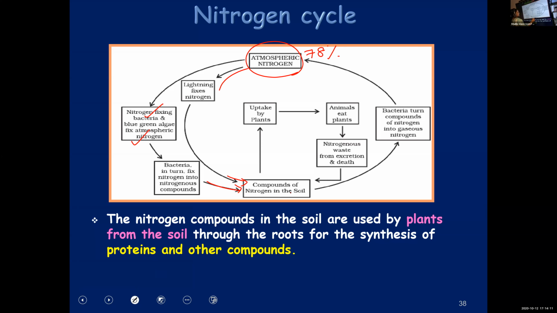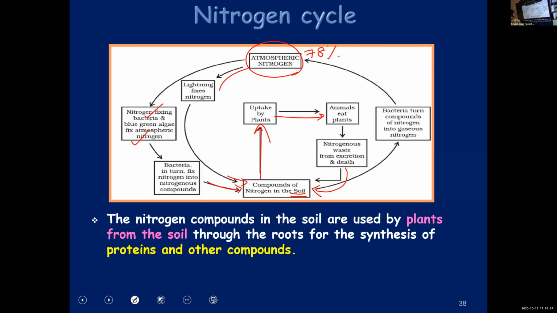And it will reach the soil. From the soil, who will take it? Plants will take it. And when animals eat the plants, who will get it? Animals also will get it. But when animals and plants die, and when they excrete also, these nitrogen compounds will again go back to the soil.